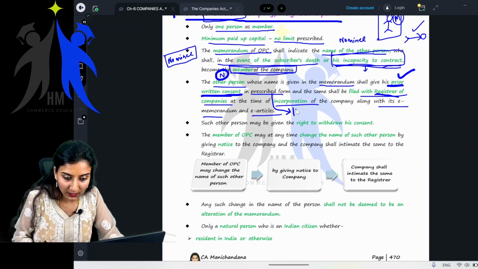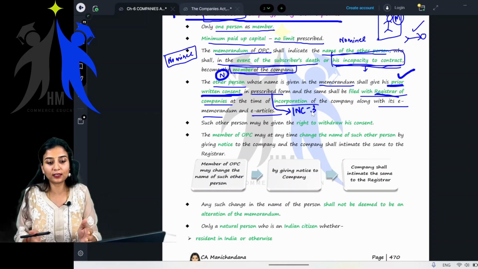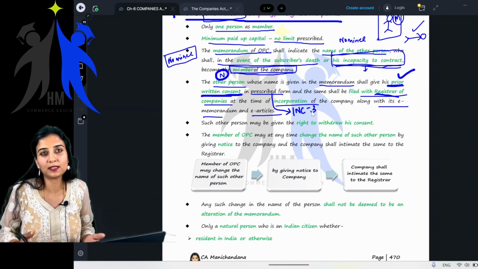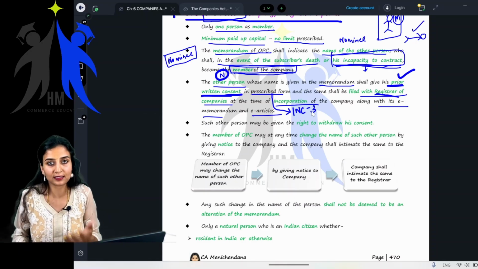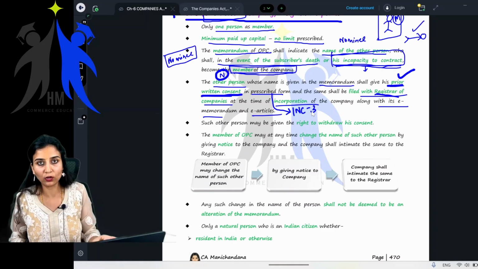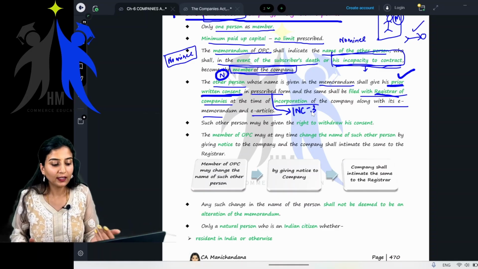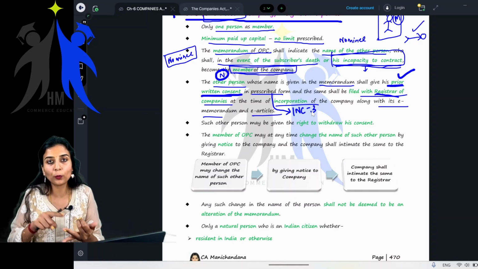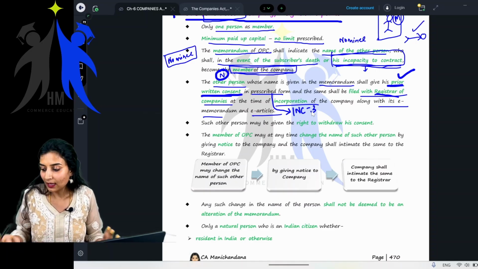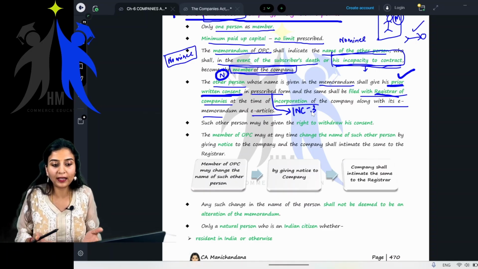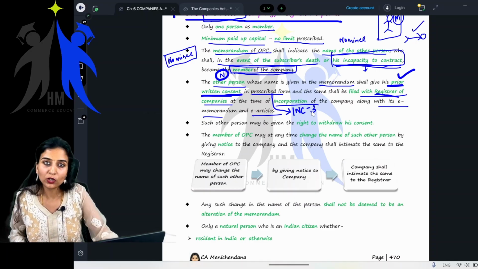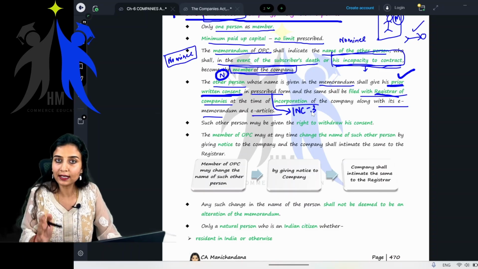So this prescribed form, what is this prescribed form? This is INC 3. So what does this INC 3 contain? Basically, it contains the nominee's details, his name. So for example, you are the nominee of the particular company of your friend: your name, your address, the OPC name, its address, and your affirmation that you agree to become the nominee of the company, etc.